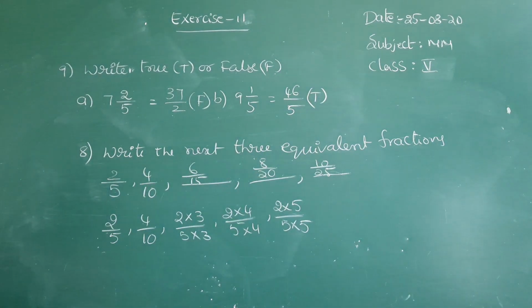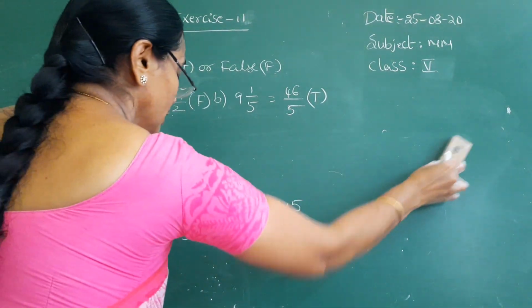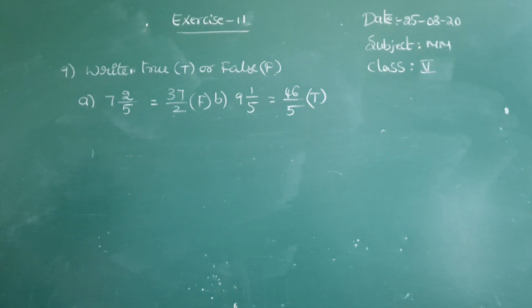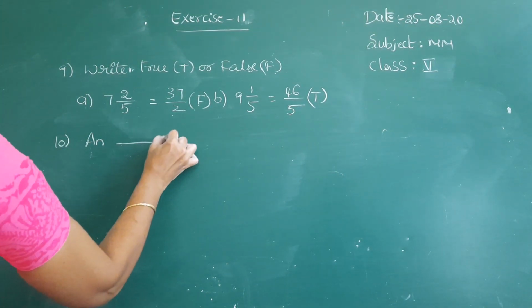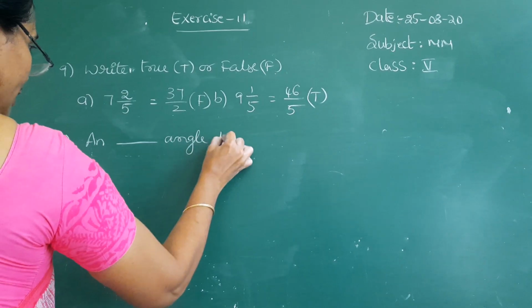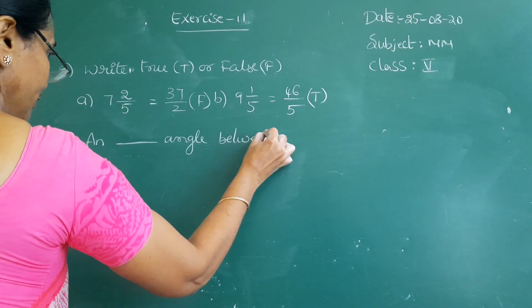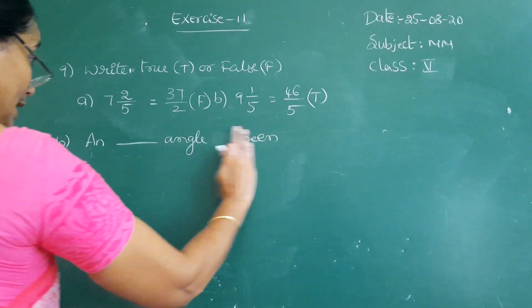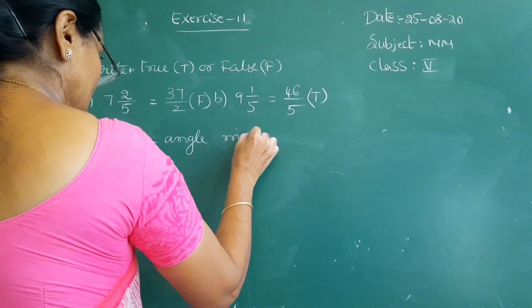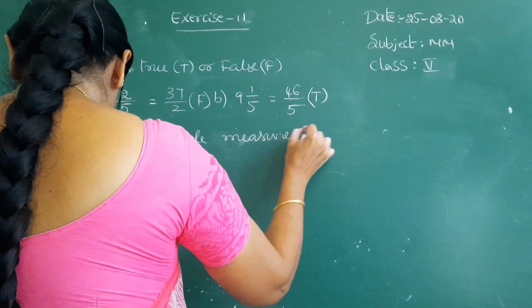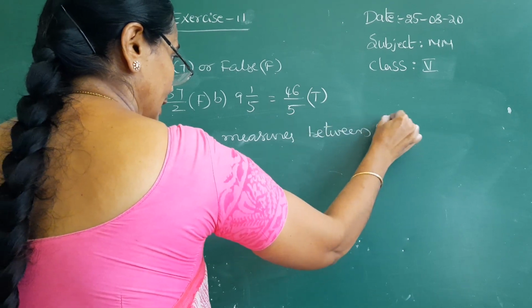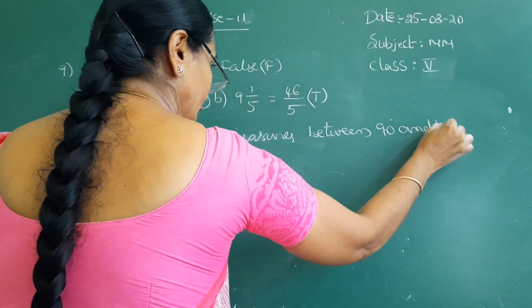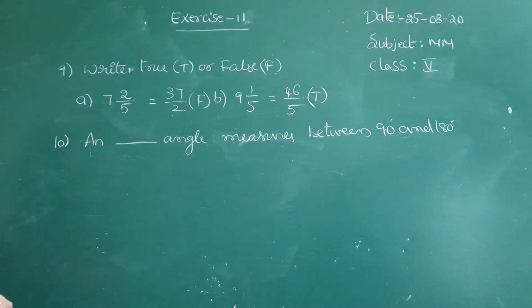Go for the next 10th problem, the last problem in today's class. See the 10th one. Dash angle measures between 90 and 180. Already you know the definition of angles.